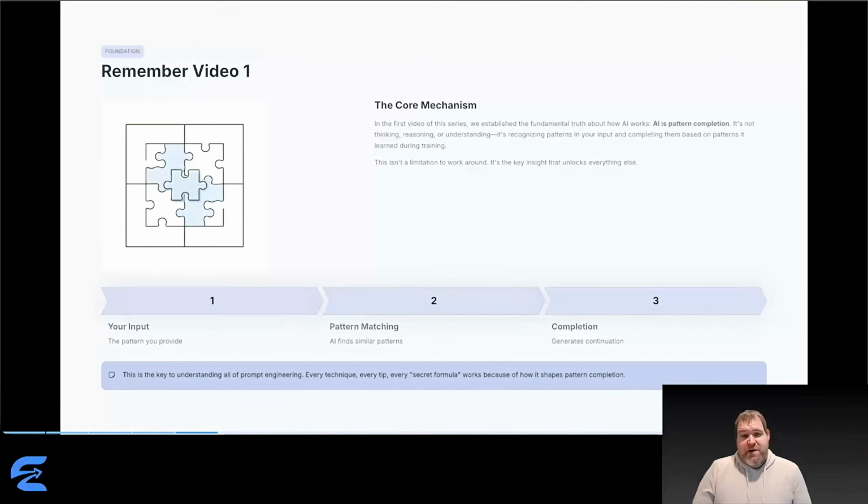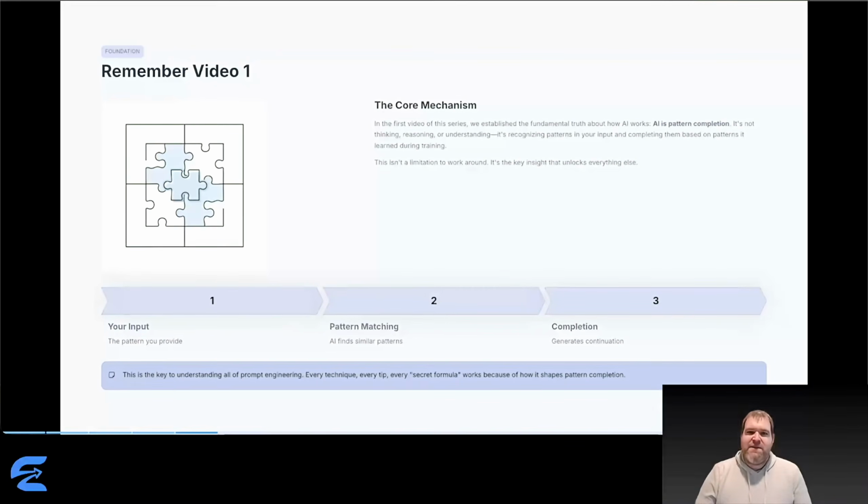Let's ground this in what we've already built. Way back in video 1, we established the fundamental truth. AI is pattern completion. Not thinking, not reasoning, not understanding in the way humans understand. It recognizes patterns in your input, matches them against patterns it learned during training, and generates text that fits those patterns. This isn't a limitation we need to work around. This is the key insight that unlocks everything about prompt engineering.